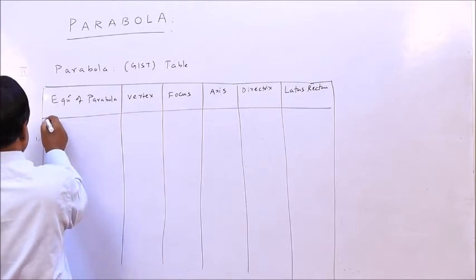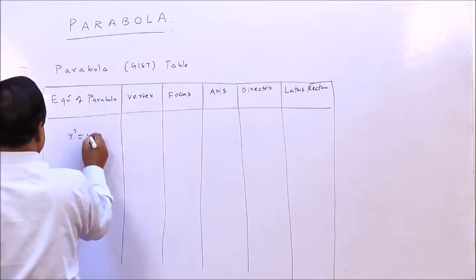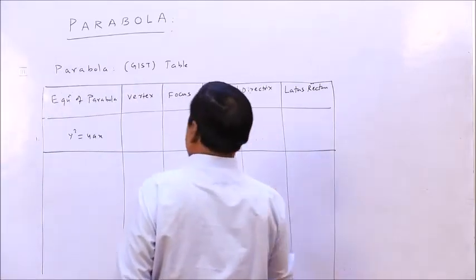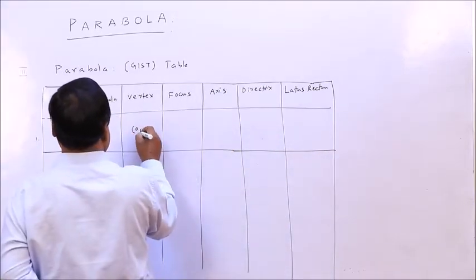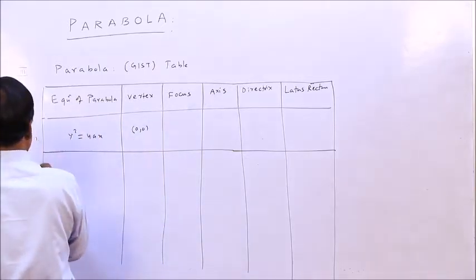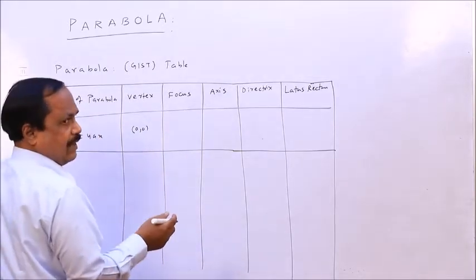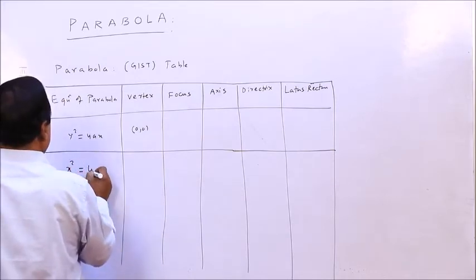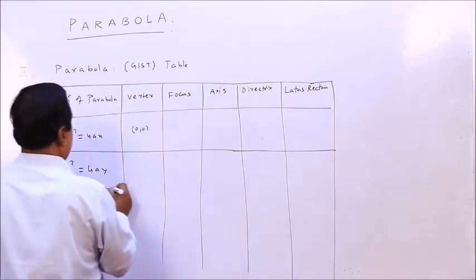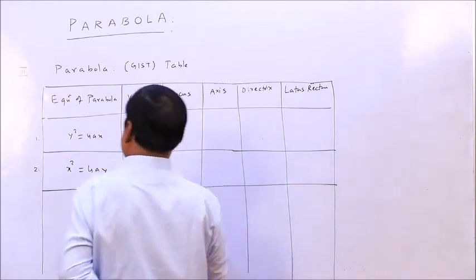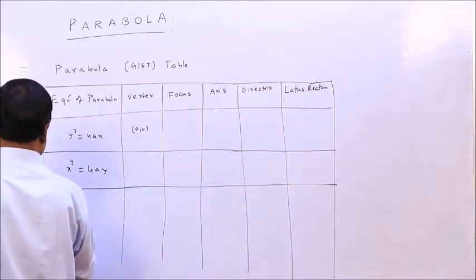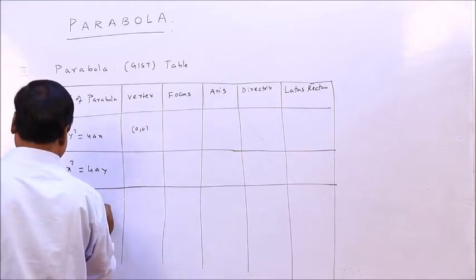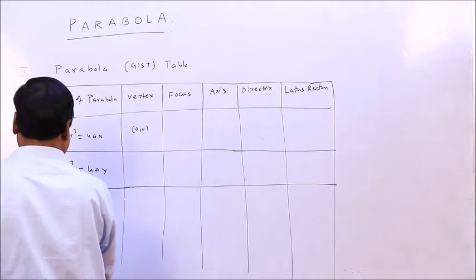So number one is y square equal to 4ax. So the vertex is (0, 0). We write it down first, so comparing, we can remember everything. Number two is x square equal to 4ay. What is the third case? The third case will be (y minus k) whole square equal to 4a(x minus h).